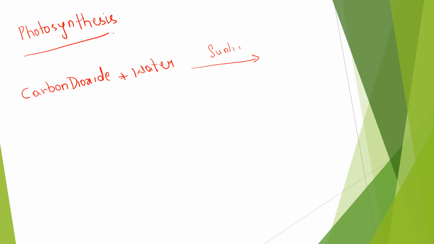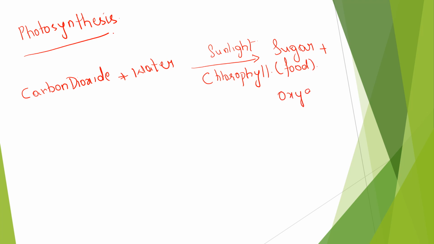So without sunlight it can't. Okay, without sunlight there is no preparation of food by the plant, and there should also be chlorophyll. Okay, with this what will you get? The plant will be producing sugar which acts as its food, plus oxygen. Oxygen is released into the atmosphere, and it is used by all of us, right?